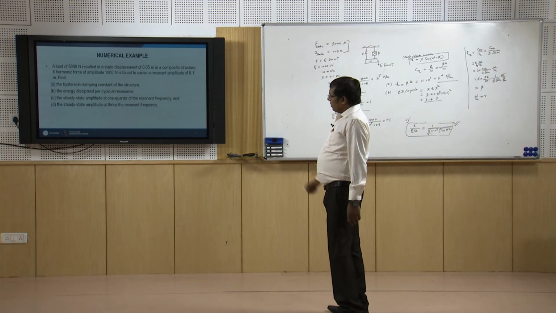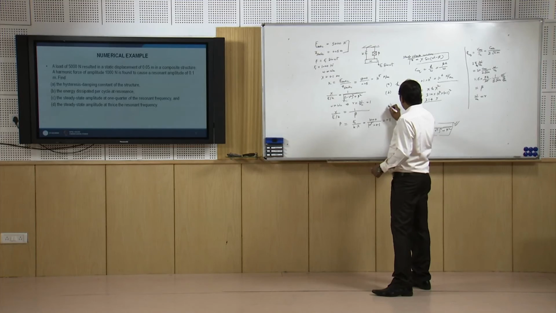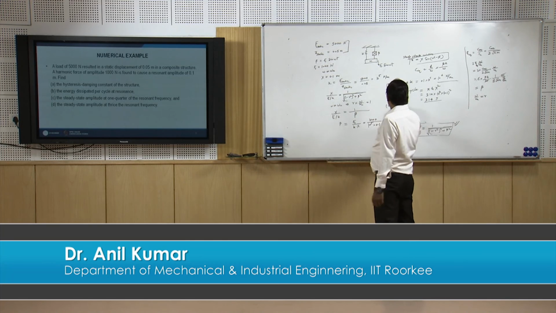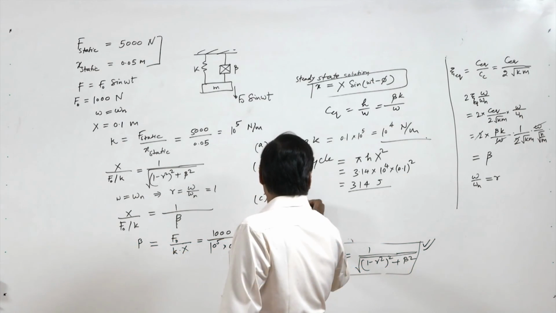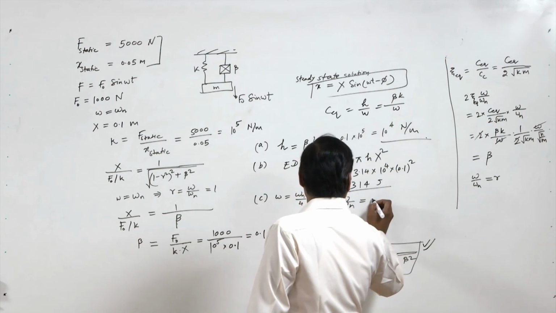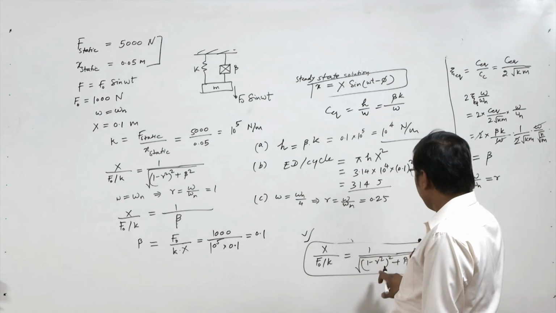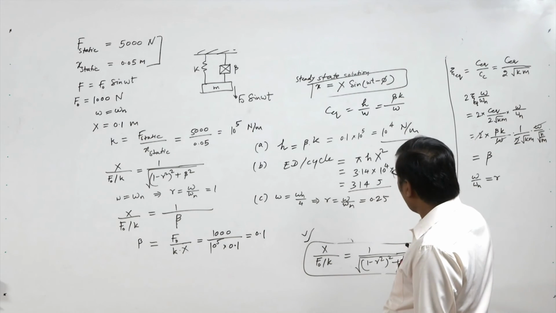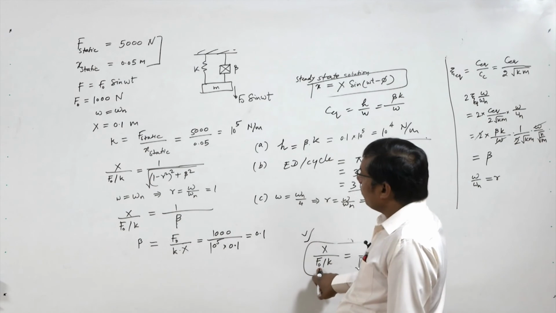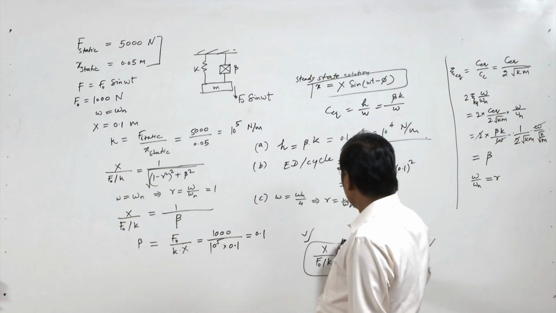To find the steady state amplitude at 1/4 of the resonance frequency, the C part, we put omega equal to omega n by 4, this means that r equal to omega by omega n equal to 0.25. If the value of r and the value of beta, 0.1, we put here, we know F0 and k, so we can get x from this formula.